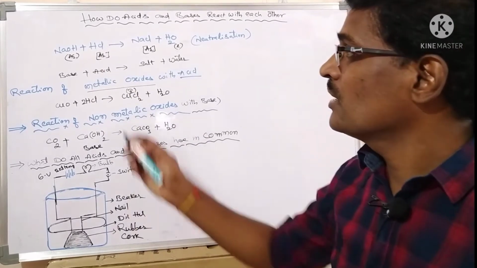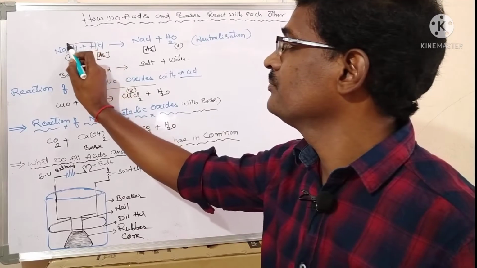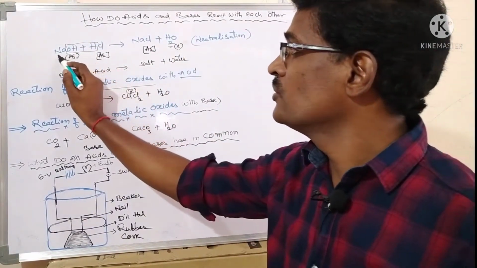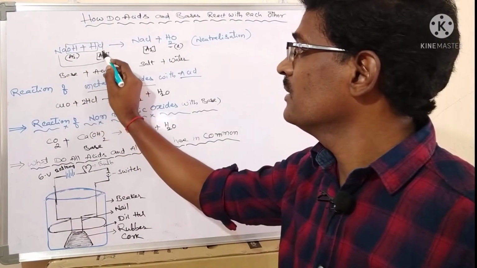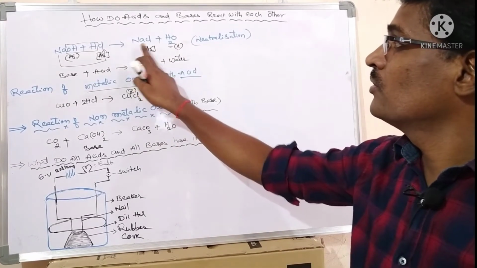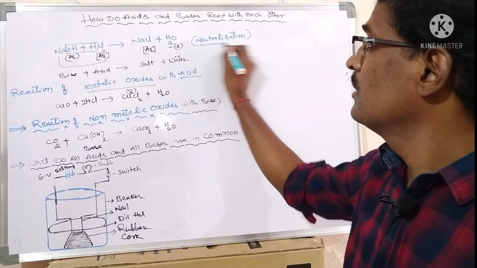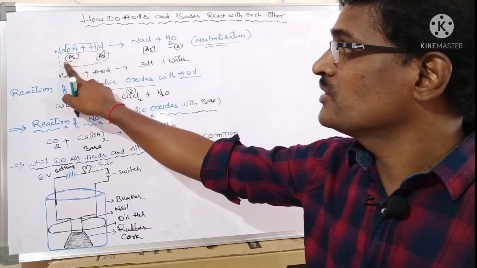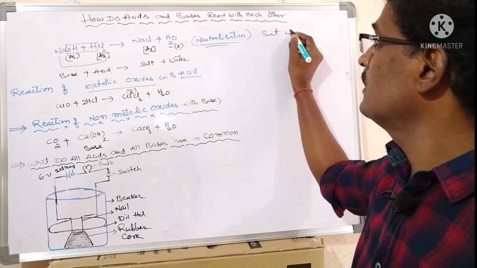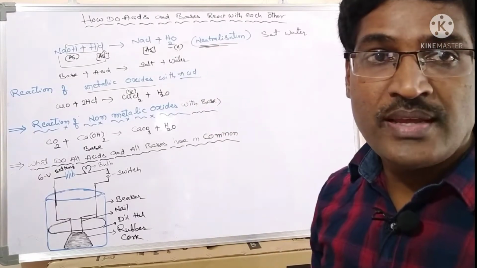These two combine to form H2O, and sodium combines with chlorine, forming sodium chloride and water. So when an acid reacts with a base, it gives rise to salt and water, and this reaction we call neutralization.